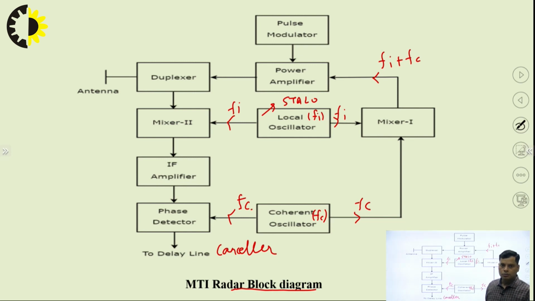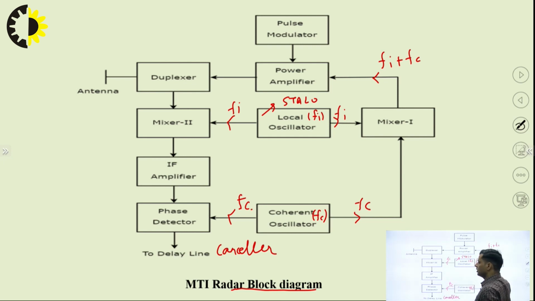This is because the mixer performs the mixing operation. A mixer is also an electronic device, in which if two inputs, let's say F1 and F2, are applied onto the mixer, then after the mixing operation it will generate the output MF1 plus minus NF2.